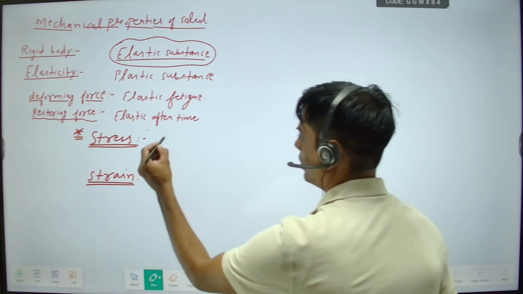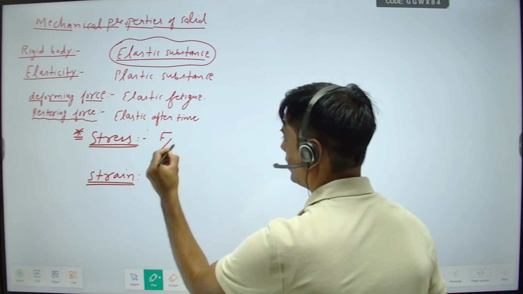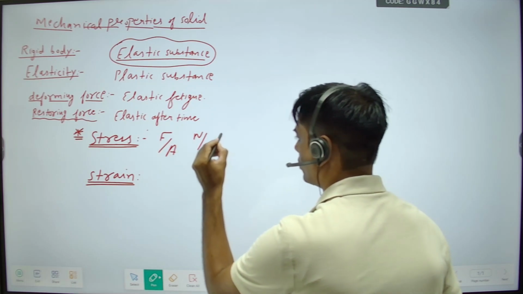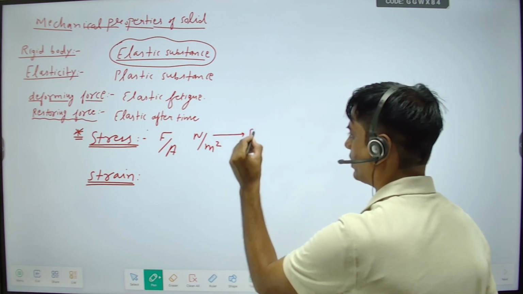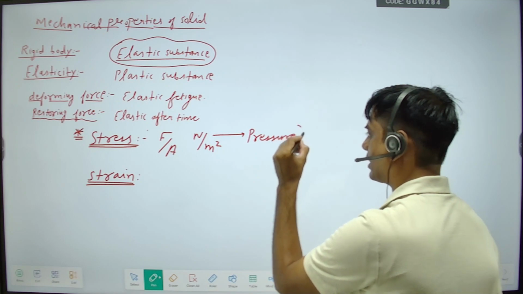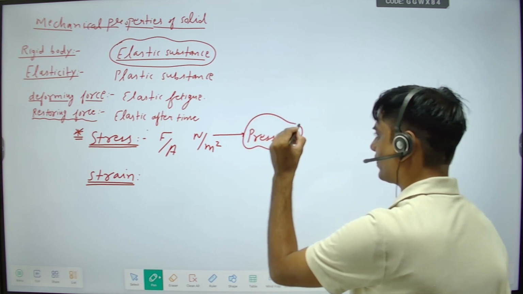So stress equals force upon area. What is the unit? Newton per meter square. So it is the same as pressure. Pressure we consider in liquids or gases.